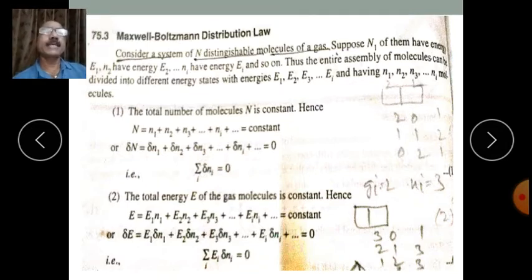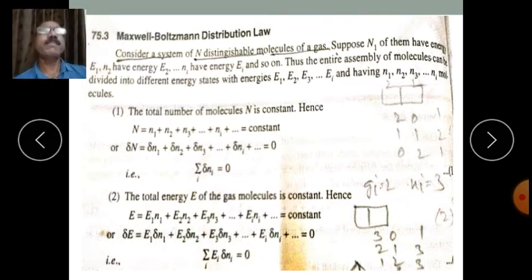So let us consider a system of n distinguishable molecules of gas. Suppose n1 of them have energy E1. So let n1 number of molecules have energy E1, n2 have energy E2, and so on, ni have energy Ei, isn't it?